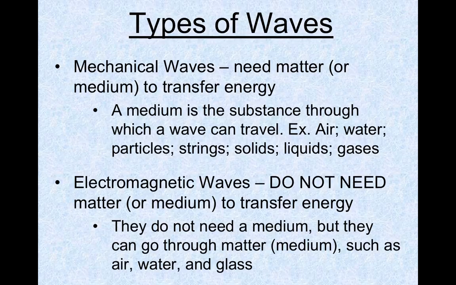Electromagnetic waves, on the other hand, don't need matter to transfer energy. So as we said last time, electromagnetic waves can move through the vacuum of space. And since electromagnetic waves do not need a medium, then they can go through things like air, water, glass. And electromagnetic waves, remember, an electromagnetic wave is by definition a light wave.